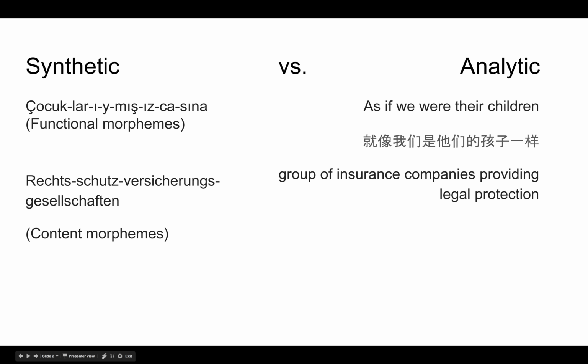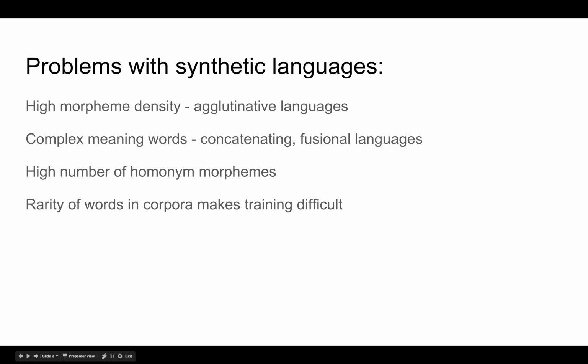As if we were their children, for example, is a single word in Turkish, çocuklarıymışızcasına, while in Chinese, for example, 就像我们是他们的孩子一样 would be different words. In German, for example, Rechtsschutzversicherungsgesellschaften would be a single word that means group of insurance companies providing legal protection, in which case we see that it combines content morphemes by concatenating nouns.